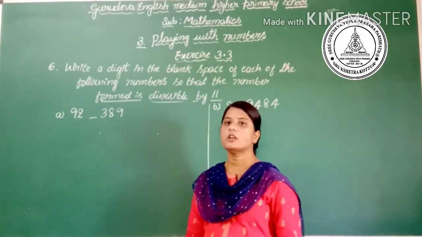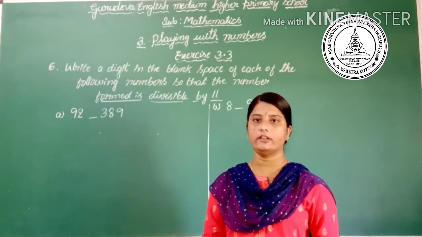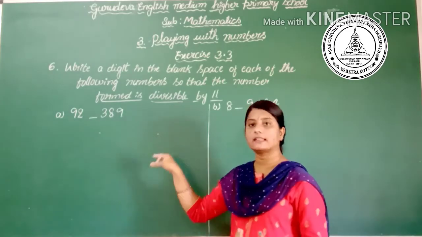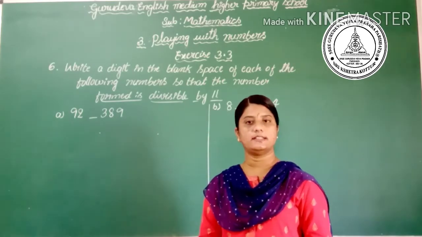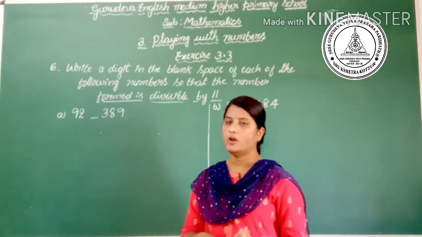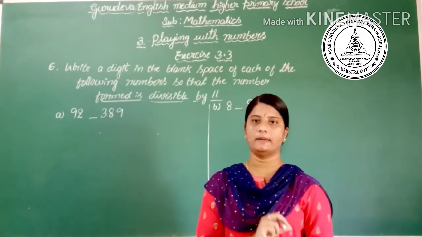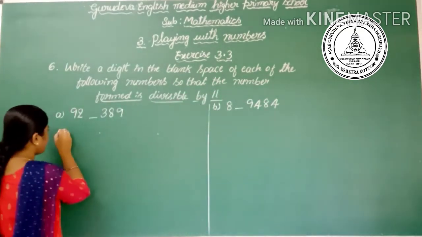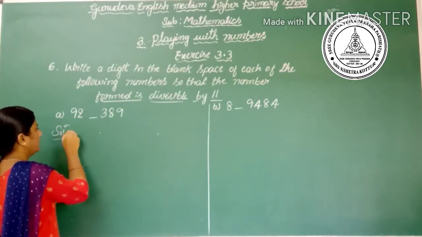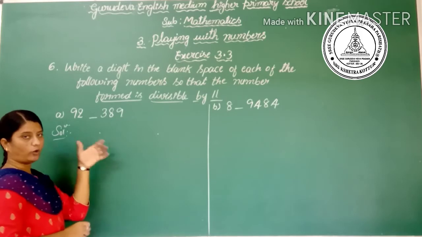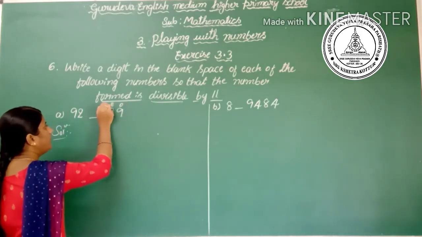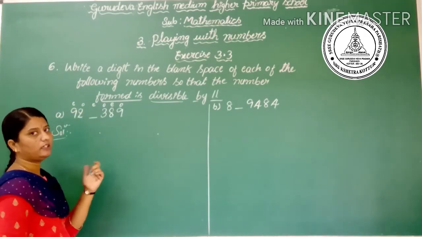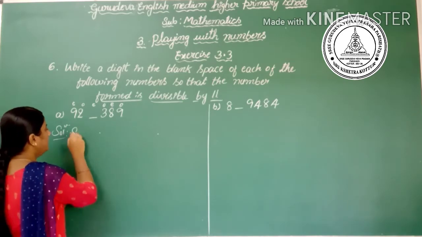Let's see. We know that the divisibility rule by 11 says that the difference between the sum of the digits at odd places and the sum of the digits at even places is equal to 0, or a multiple of 11, or divisible by 11. First, here is the solution. Write the odd and even places: odd, even, odd, even, odd, even. For the blank space also we have to keep the even and odd places.